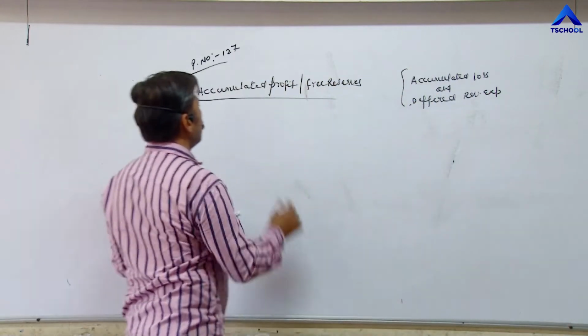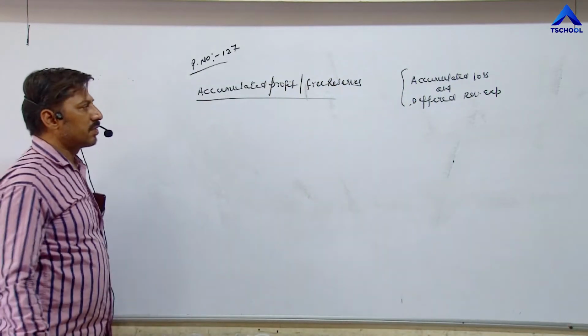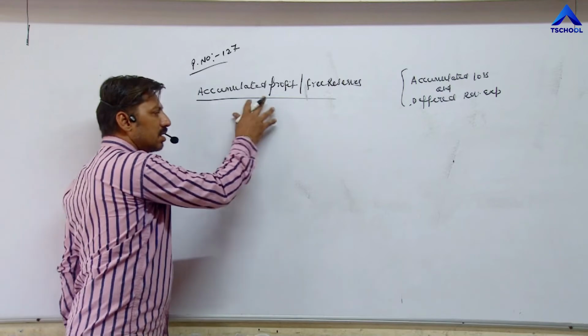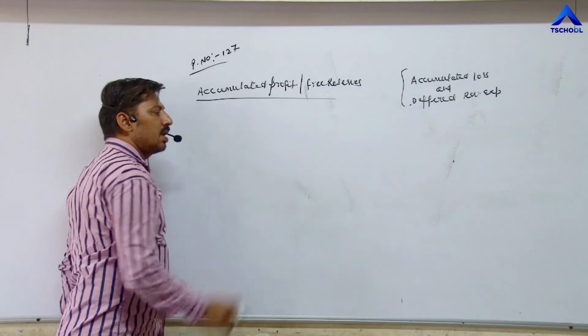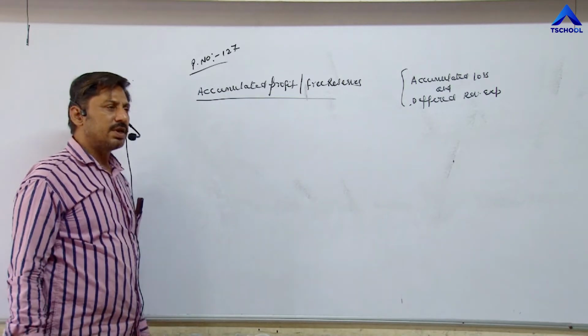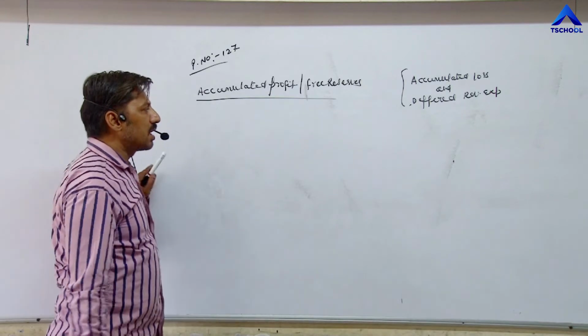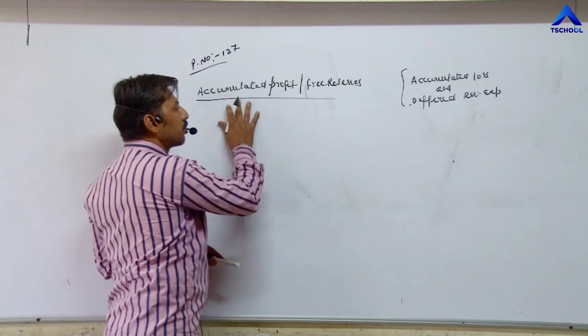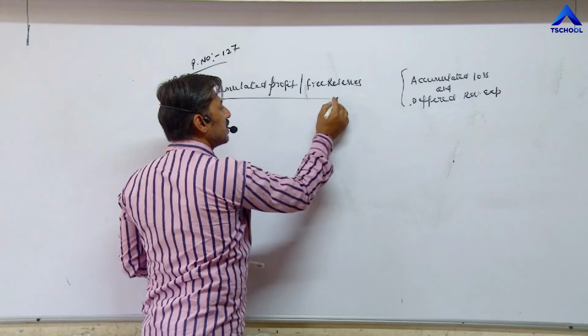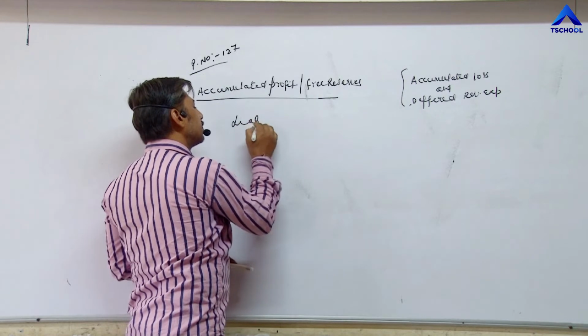Two parts. Accumulated profit or reserves are the funds in which a part of divisible profit is saved for some specific purpose or for future contingencies. That's why accumulated profit or free reserves are considered as a liability.